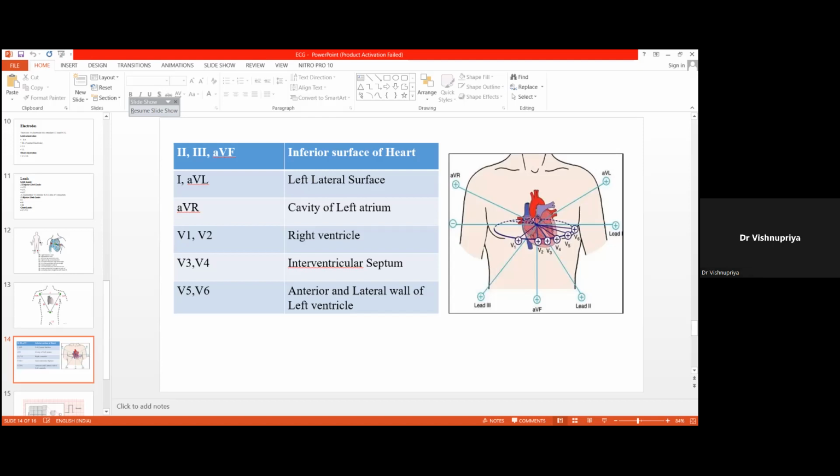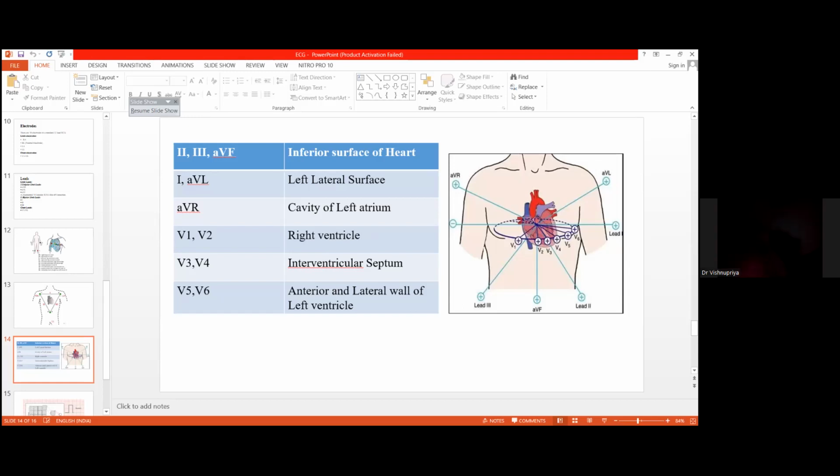And lead AVL and lead 1. Lead AVL, the positive pole is in the left side. Lead 1, the positive pole is in the left side. So it sees the left lateral surface of the heart. We all know that it is formed by the left ventricle. Left lateral surface or left pulmonary surface of the heart is formed by the left ventricle. So lead AVL and lead 1 are concerned with the left ventricle. When there is any change in lead AVL or lead 1, there is something happening in the left ventricle, in the cardiac muscle or myocardium of the left ventricle.